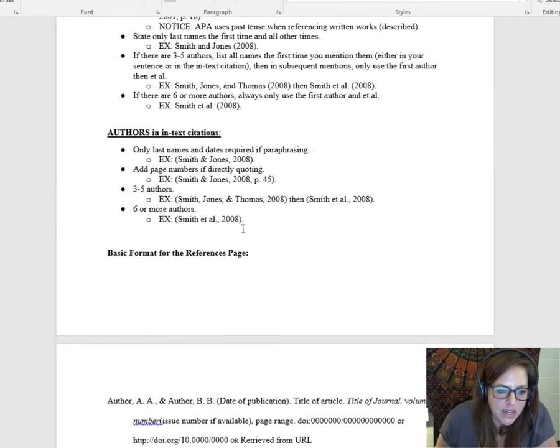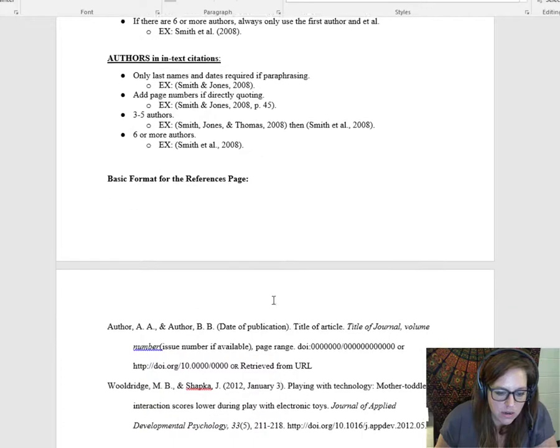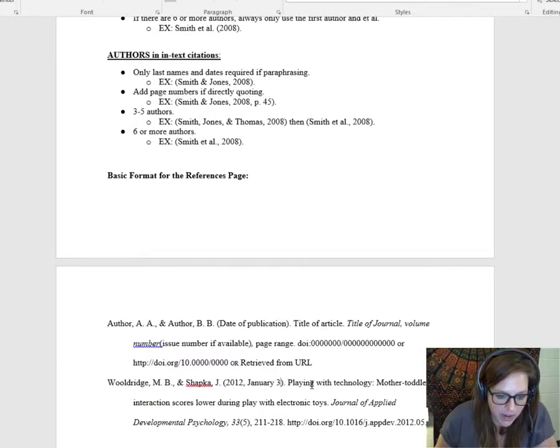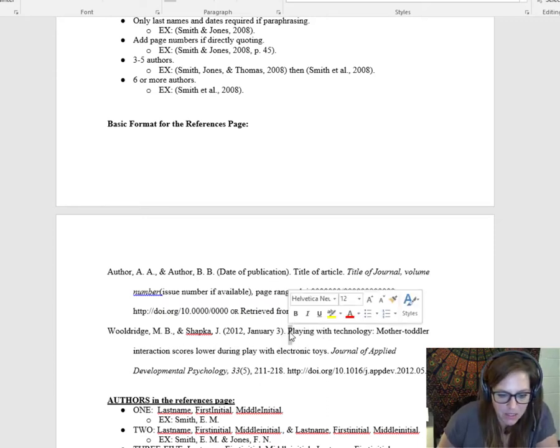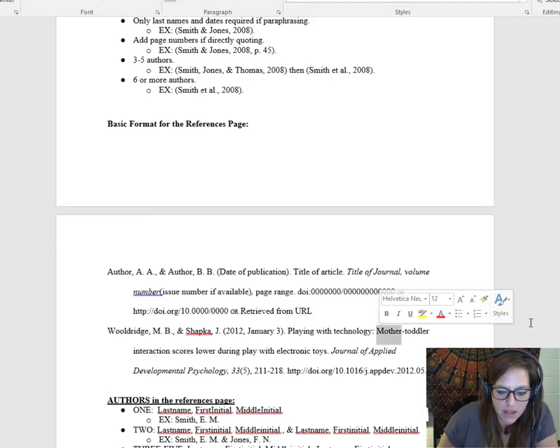Within your in-text citations, though, you only include the year. This is the only place you would include the full date. Notice also that this uses sentence case. So you would capitalize the title of the article just like you would capitalize a regular sentence. So the P is capitalized on playing because it's the first word. The M on mother is capitalized because it follows a colon.